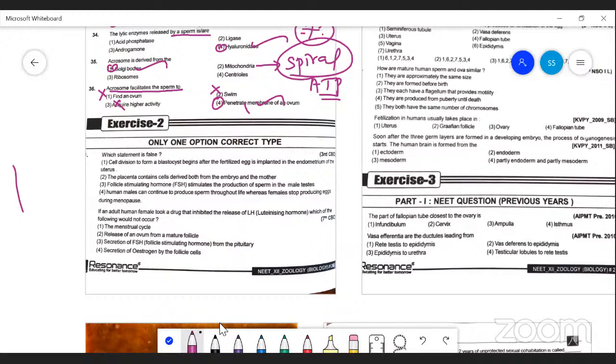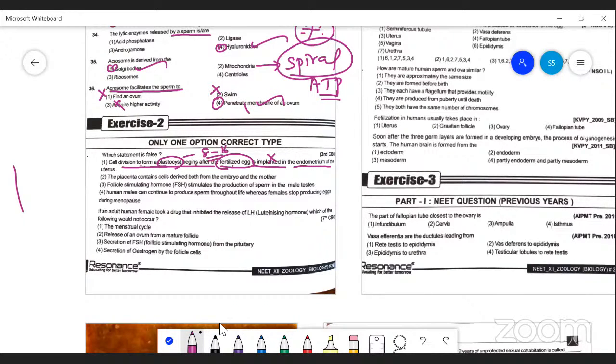And the next question: which statement is false? See, the cell division to form the blastocyst begins after the fertilized egg is implanted in the endometrium of the uterus. Cell division of the blastocyst beginning after the fertilized egg is implanted is wrong. It happens before implantation, because the egg implants after the 8 to 16 cell stage.